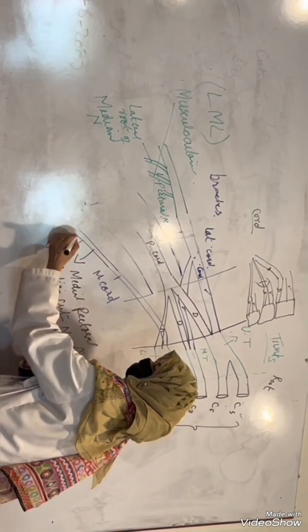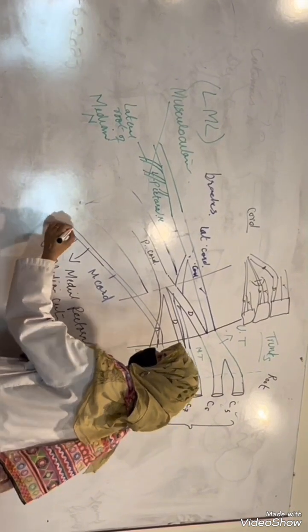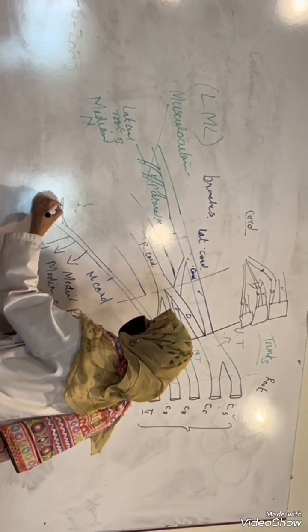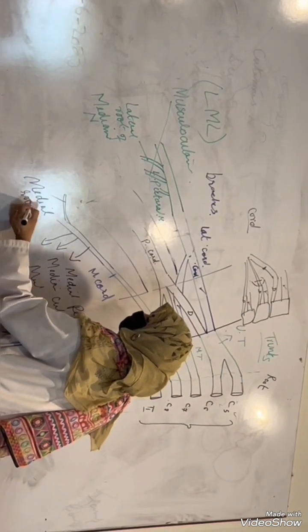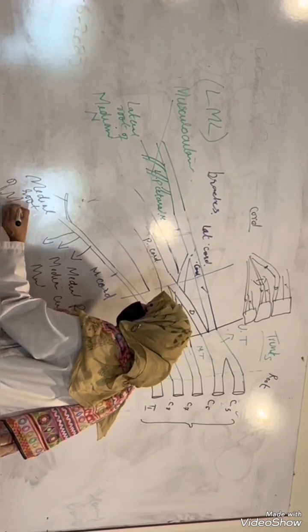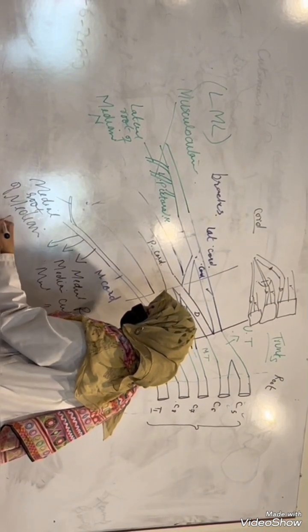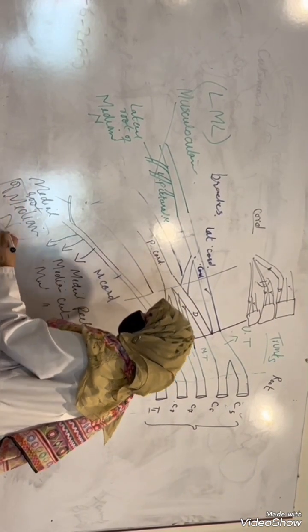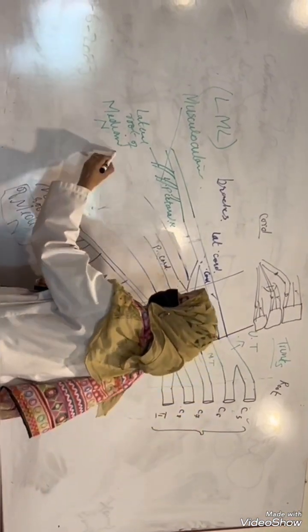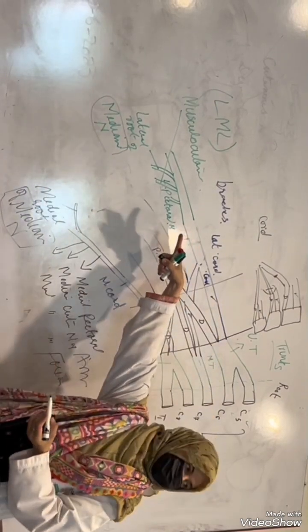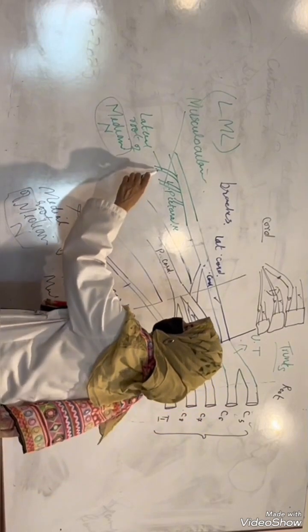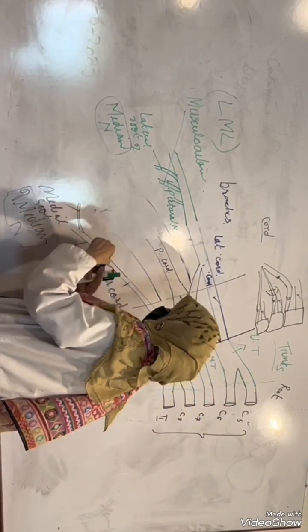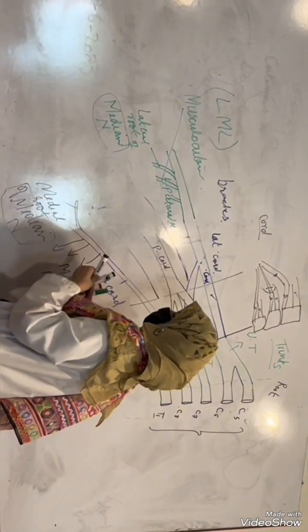After these, we have got the medial root of median nerve. इसका मतलब है there is a major nerve called median nerve. The lateral root is coming from the lateral cord, right? And the medial root is coming from the medial cord. They are supposed to join. Let me mark with some other marker.